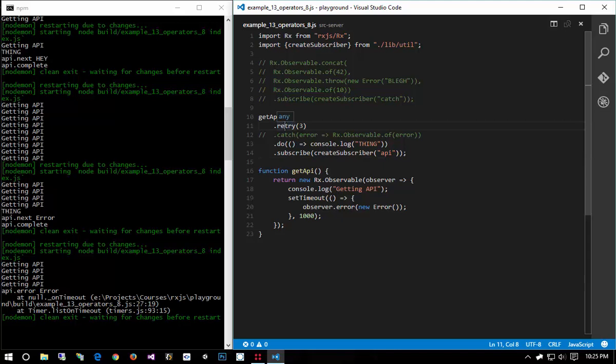When I first noticed retry, I was always confused about how exactly it worked, but hopefully it makes sense: retry subscribes to this, and when it subscribes, this function is called. If there's an error, it unsubscribes from it, then resubscribes to it, causing this function to get called again. So note that that'll only really work on cold observables. Retrying on a hot observable makes no sense because you resubscribe, but it doesn't redo the generator function. It doesn't redo whatever it is that it needs to do. But anyway, so that is error handling.